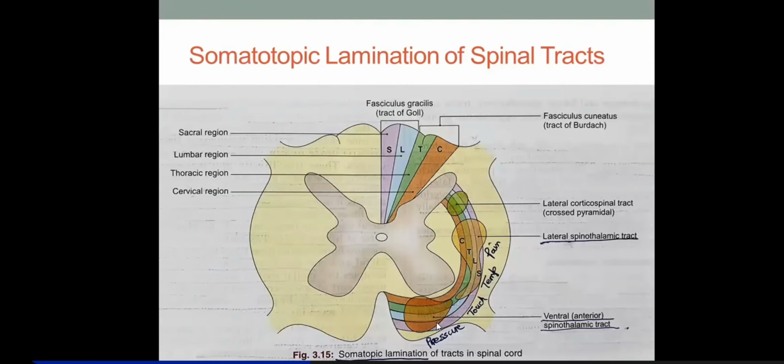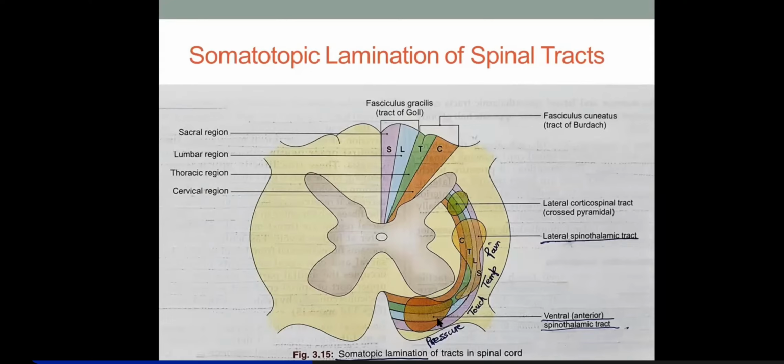Okay. Then, somatotopic lamination of the spinal cord. As I told you, these peripheral sensations, exteroceptive sensations, one thing is that the anterior spinothalamic and lateral spinothalamic tracts are in continuity. You can see they are in continuity.